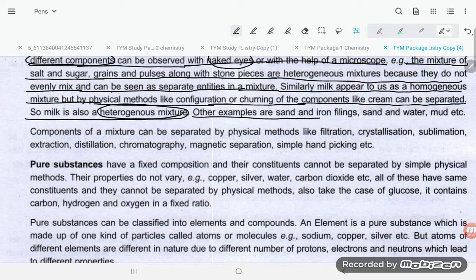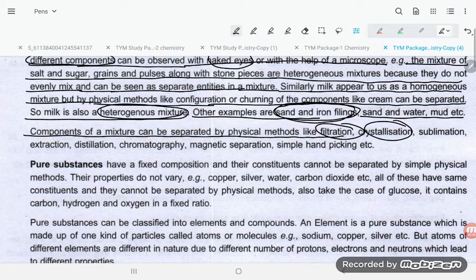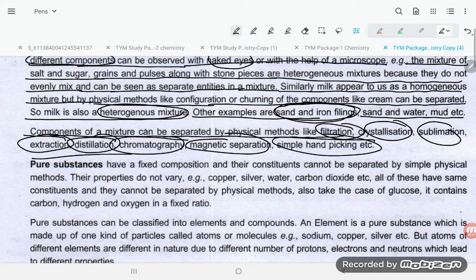Other examples are sand and iron filings. Sand and iron filings are also heterogeneous. Sand and water, mud, etc. are heterogeneous. Components of a mixture can be separated by physical methods like filtration, crystallization, sublimation, extraction, distillation, chromatography, magnetic separation, simple hand picking method. These are the methods by which we can separate the different components of a heterogeneous system.